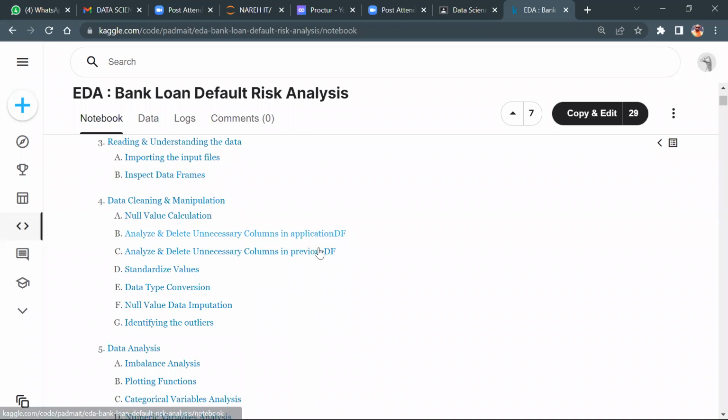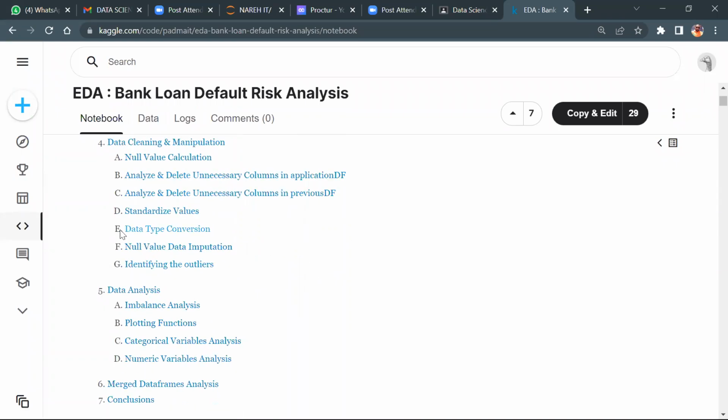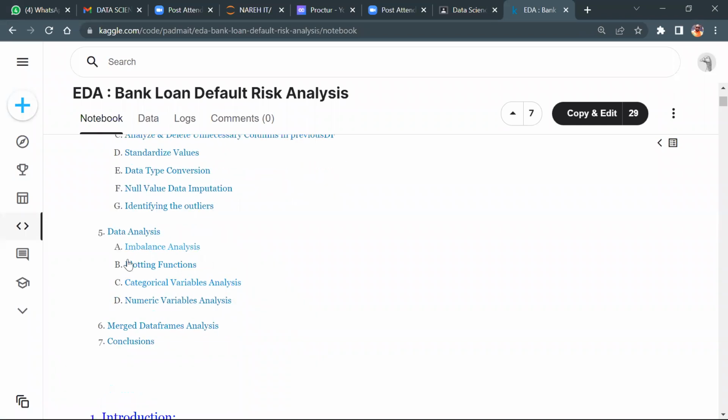What is applications DF? I'll come back to this. What is standardizing values and data type conversions? We know this. Which technique do we follow? Dot astype, data type conversions, right? Null value imputations. What imputations we saw? Null values, and identifying the outliers. How to analyze the imbalance analysis, plotting functions, categorical variables and numerical variables.